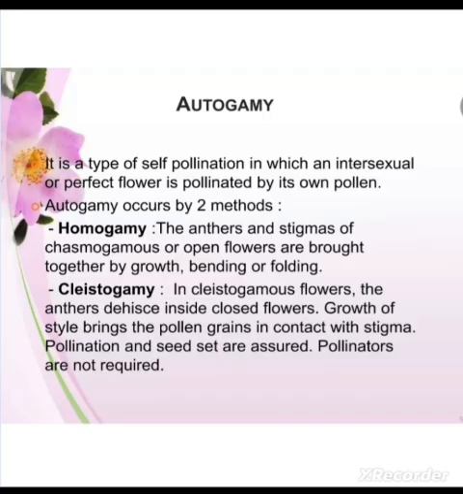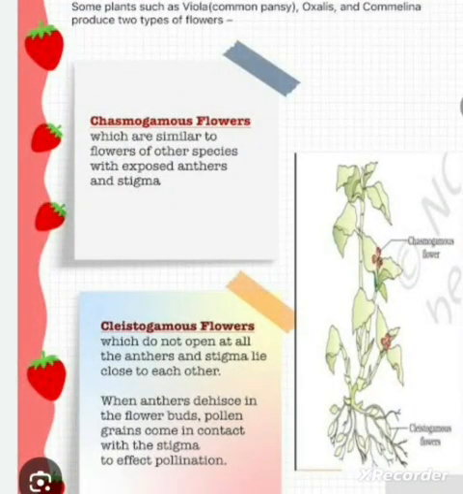Some plants, like viola, oxalis and commelina, produce two types of flower. The first are known as chasmogamous flowers, and the other are known as cleistogamous flowers. Now you can see these are the chasmogamous flowers and others are cleistogamous flowers.